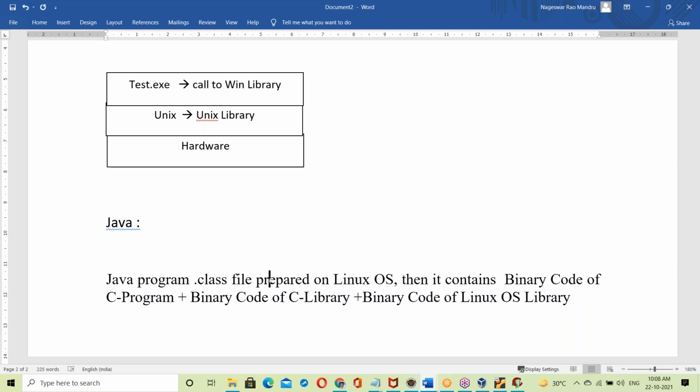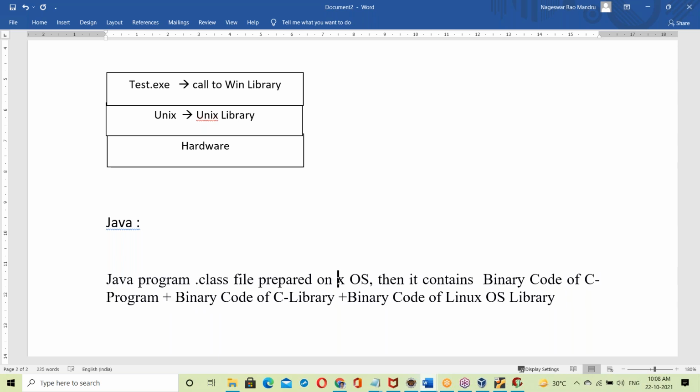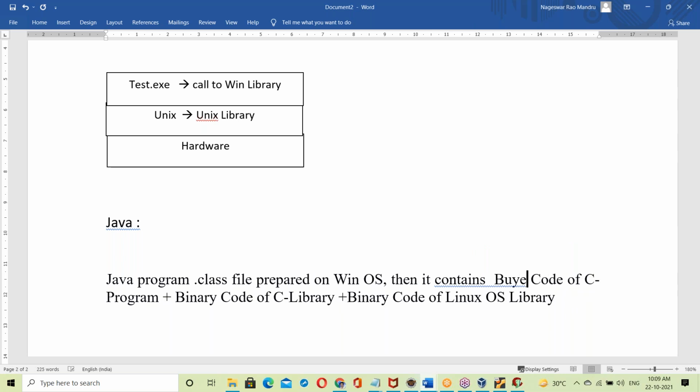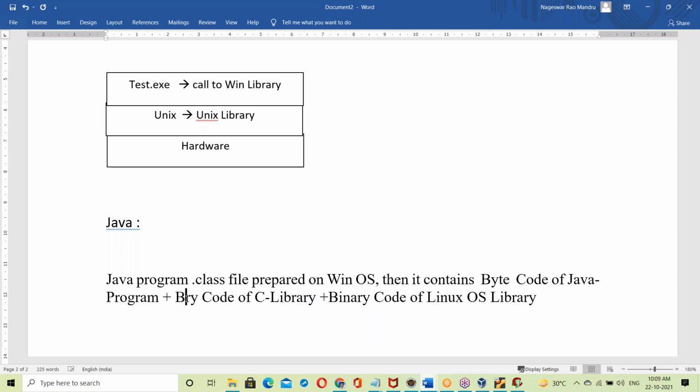So a Java program .class file prepared on Windows OS contains not the binary code of a C program but bytecode. What is bytecode? We'll discuss that next. It contains the bytecode of the Java program plus the bytecode of the Java library.